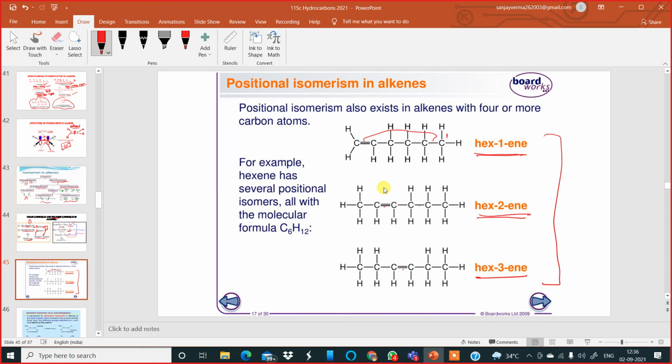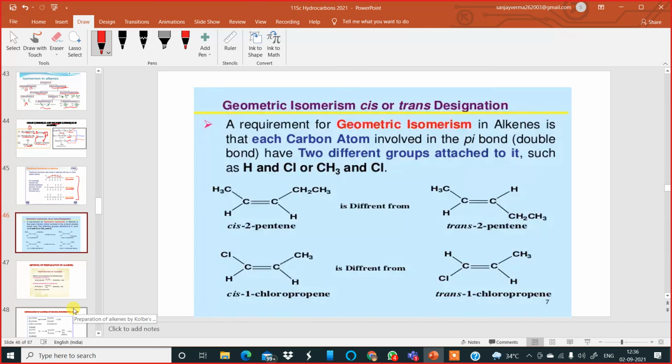Alkenes exhibit chain isomerism, position isomerism, as well as one more type of isomerism called geometric isomerism, in the form of cis and trans designation, which you can see on the screen. For geometrical isomerism, there must be a double bond, and the groups around the two double bonded carbon atoms should be different.